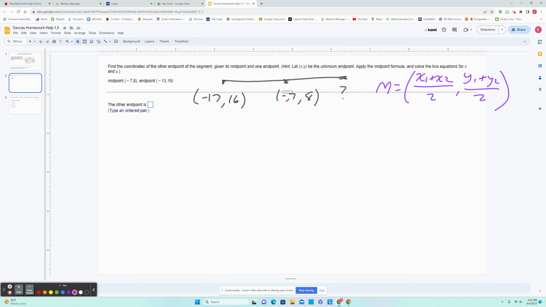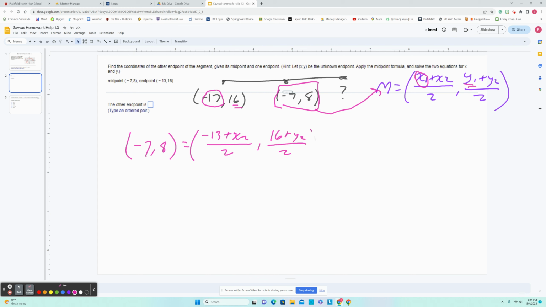So if we look, this is our midpoint, so that's going in for M. And this goes in for x1, and this guy goes in for y1. So when I write this out, I get the midpoint, -7, comma 8, equals -13 plus x2 over 2, comma 16 plus y2 over 2.